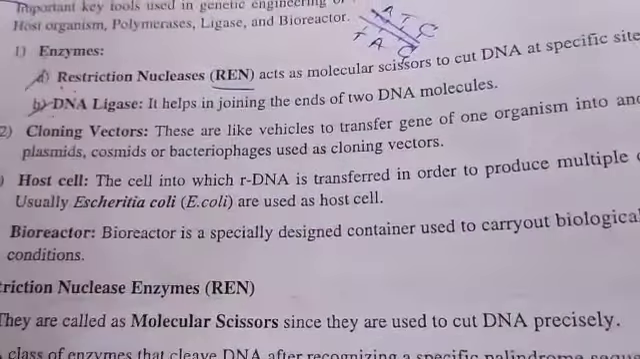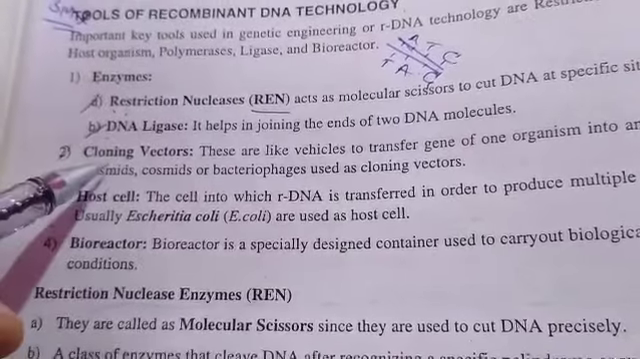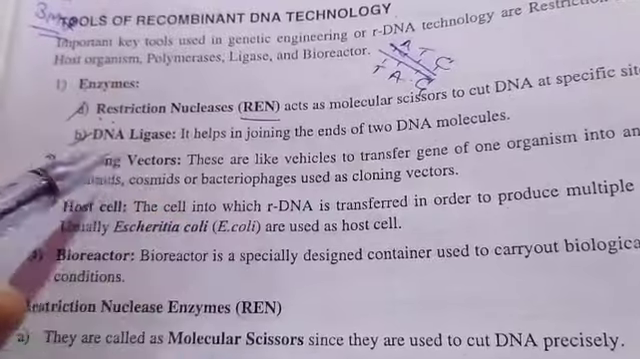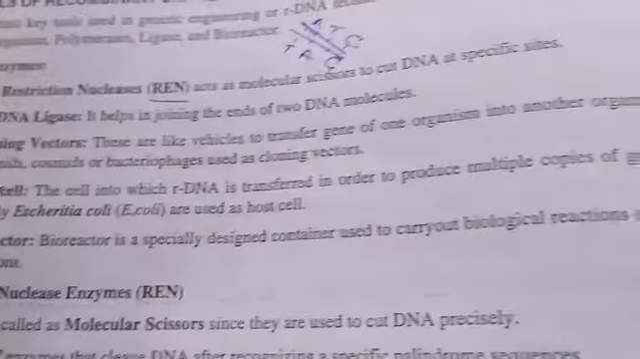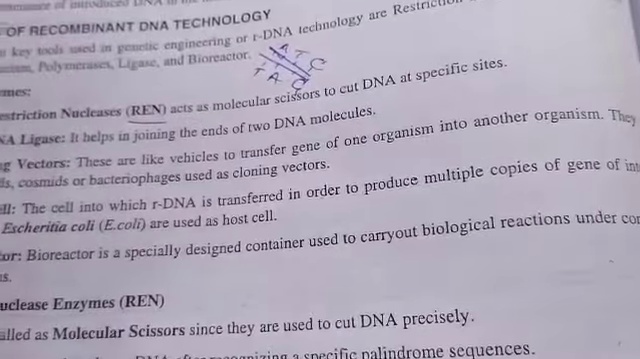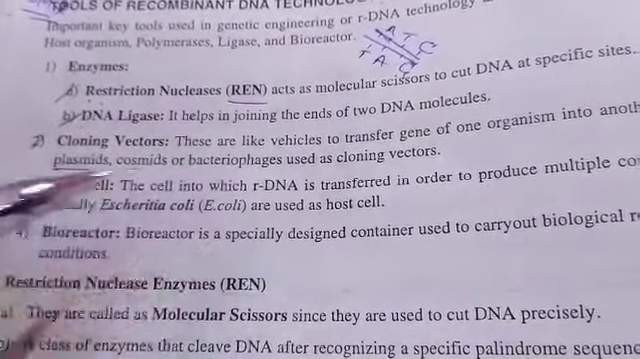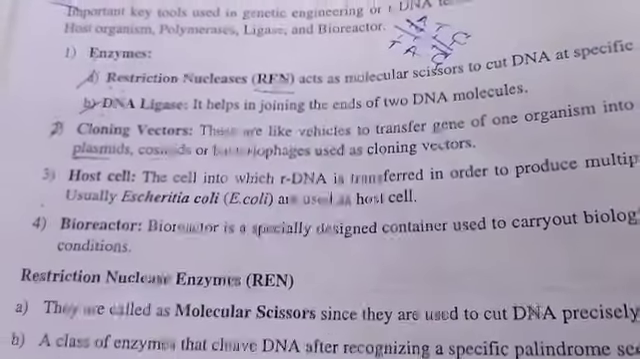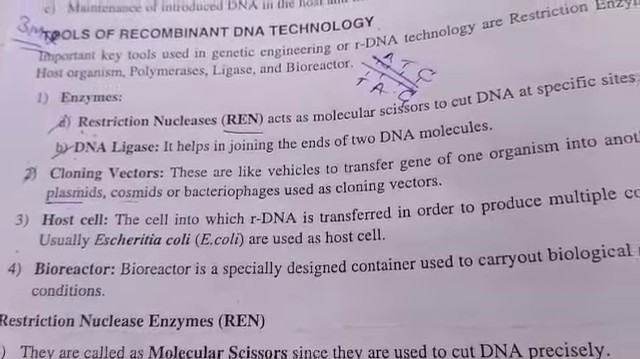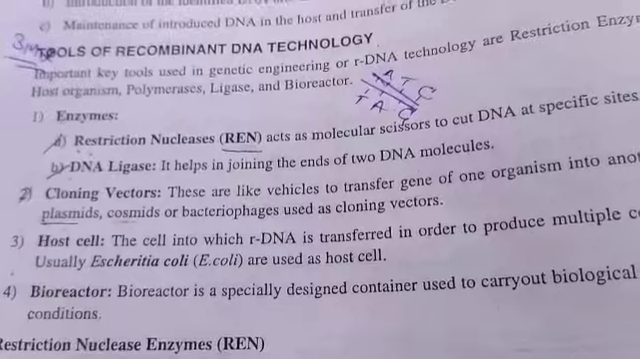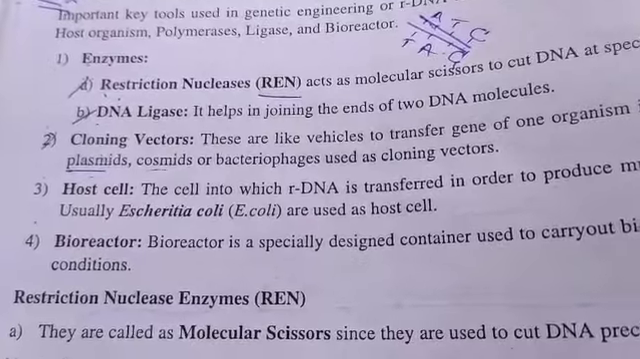Next is cloning vectors. This is another tool for recombinant DNA technology. What are cloning vectors? They are like vehicles, also called vehicles to transfer the gene of one organism into another organism. Plasmids, cosmids, or bacteriophages are used as cloning vectors. That gene will be carried in these cloning vectors. These are examples: plasmids, cosmids.